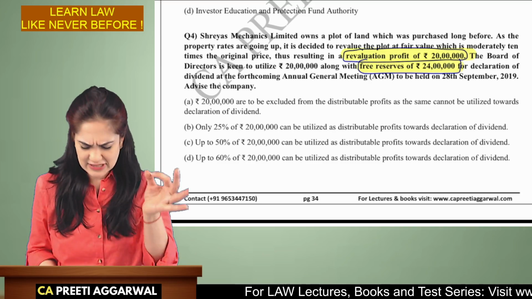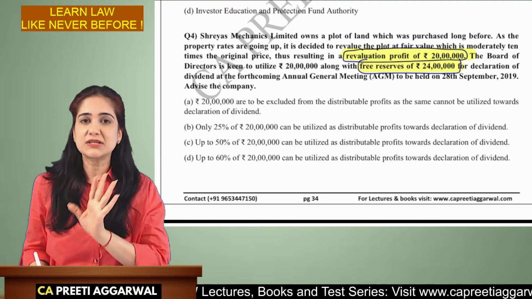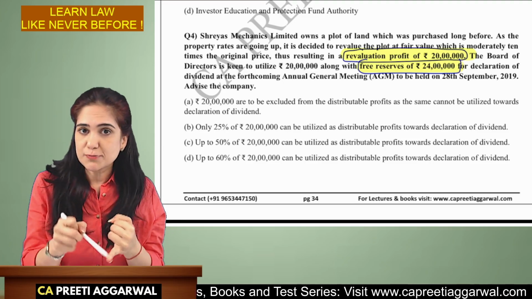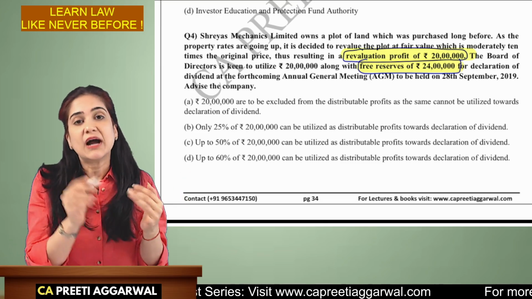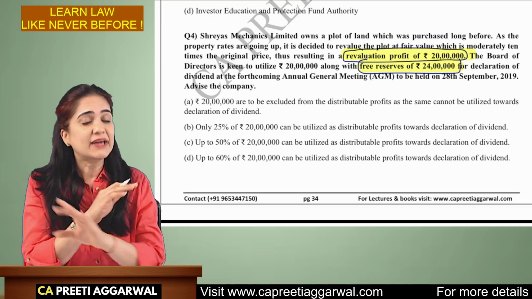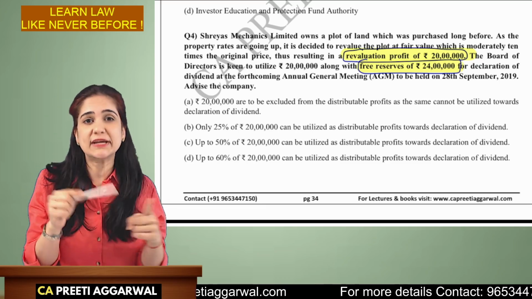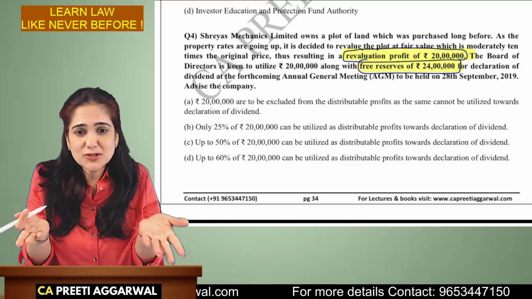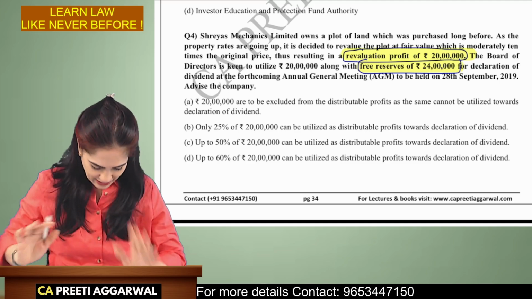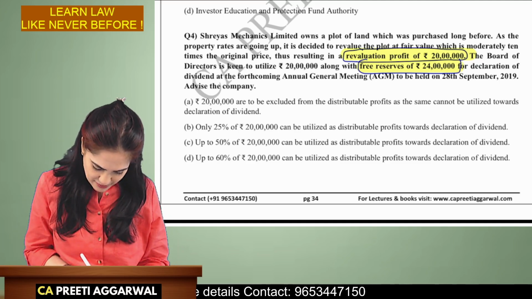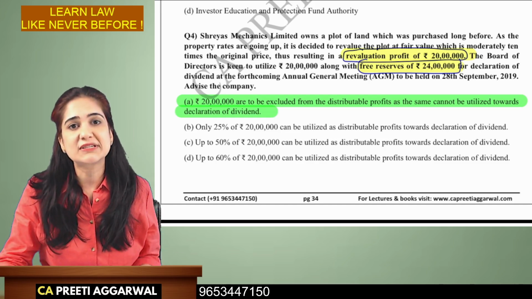My answer is ready. As per section 123, I can use the current year's profit. I can use the previous year's profit, whatever has been accumulated. I can use both, but I cannot utilize revaluation profit, notional gains, unrealized gains, because that does not represent actual profit. It cannot be utilized towards declaration because this does not represent actual profit.